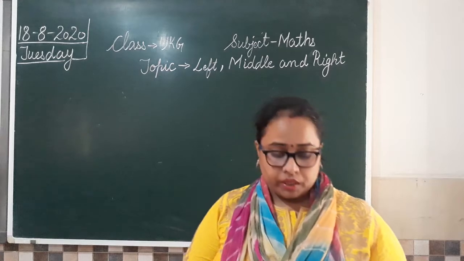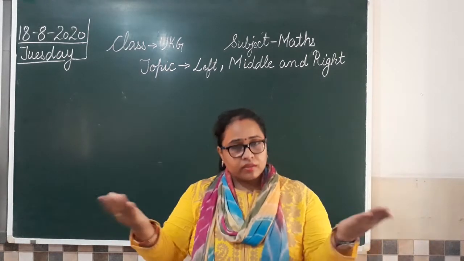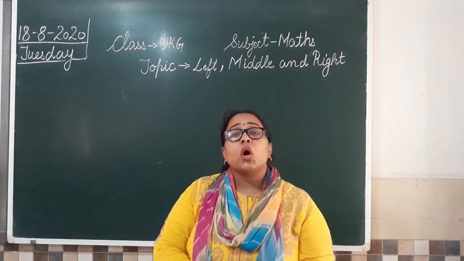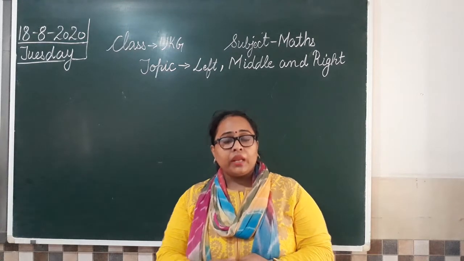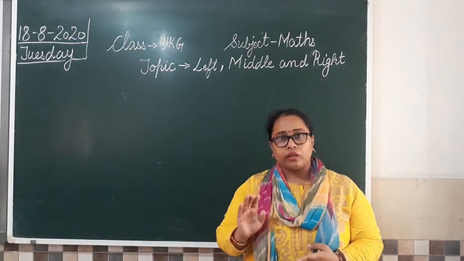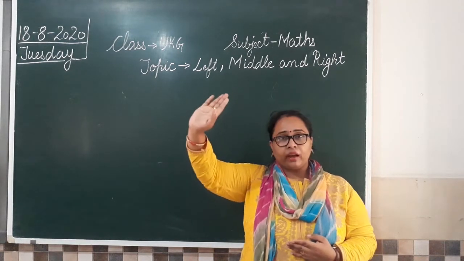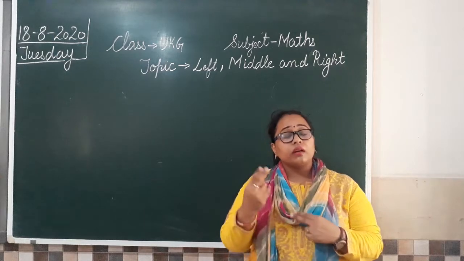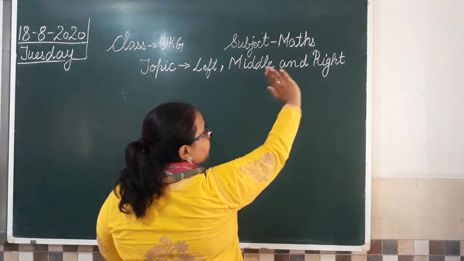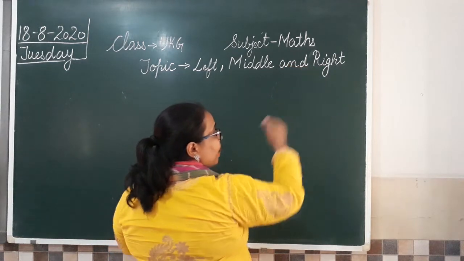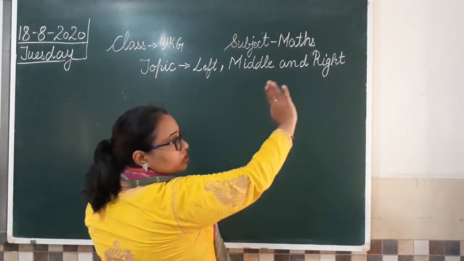So first of all tell me, you all have two hands? Yes, we all have two hands. So if I say raise your right hand. So which is your right hand class? Many of us do our writing with right hand only. So we can also say the hand with which we write. So this is my right hand. So now this is the other way also. What I can say, because you are sitting like this, so this is the right hand. Clear? If I am standing similarly as you are sitting and watching this video, so this is your right hand.